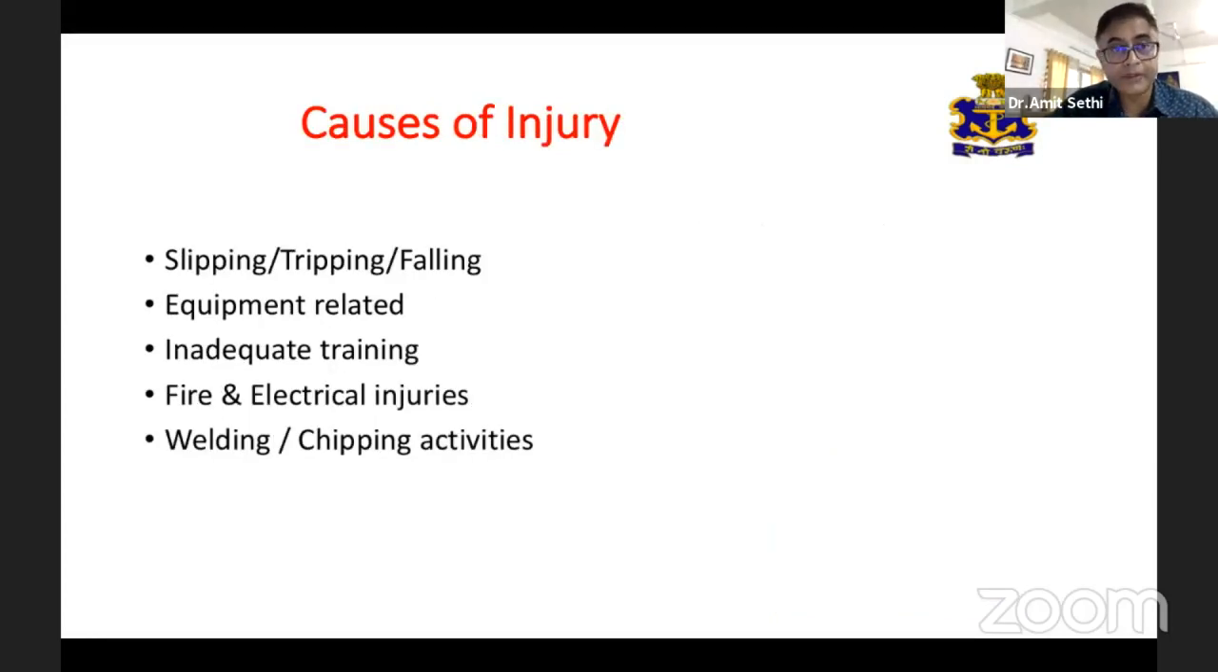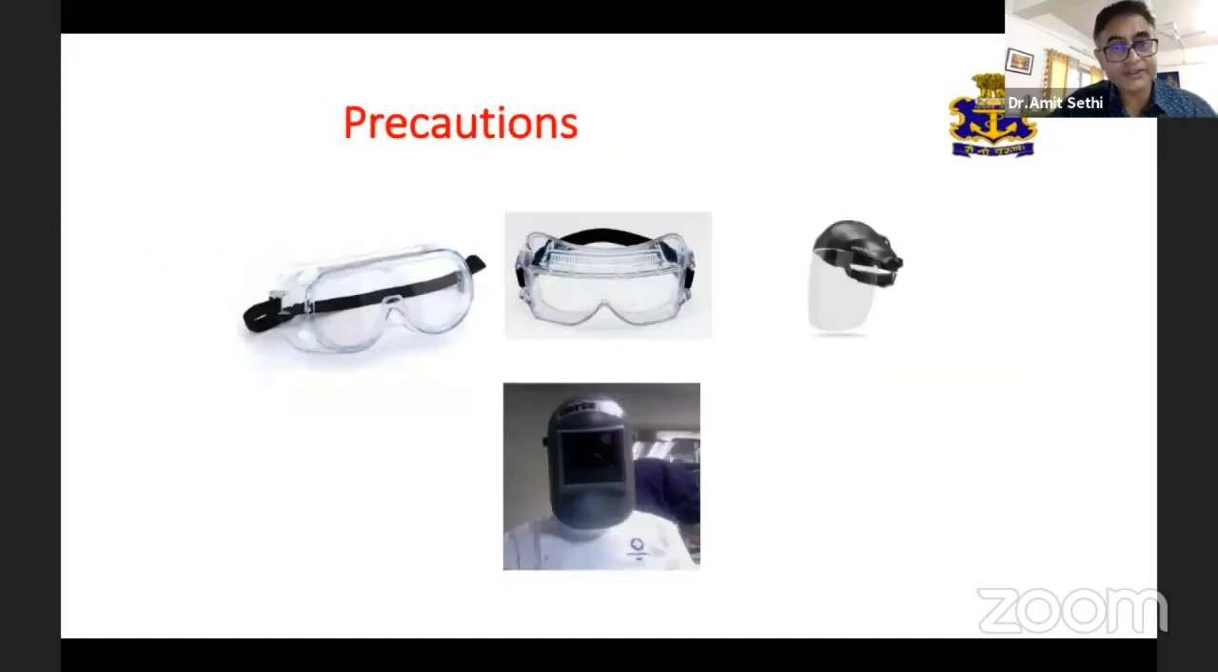So to sum it up, causes of injury, as I brought out, are slipping, falling, equipment-related causes, inadequate training, fire and electrical injuries. Precautions that we need to take are protective goggles, protective face shields and helmets. All these protective gears are used by the personnel. There are standard operative procedures on how to handle various equipments.